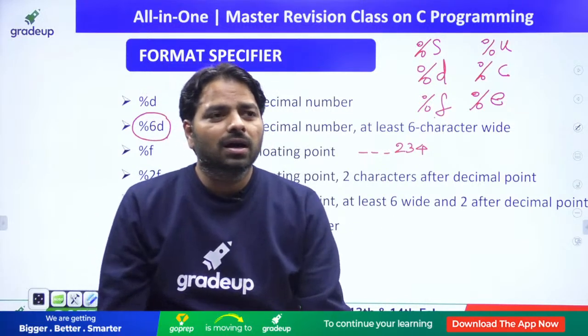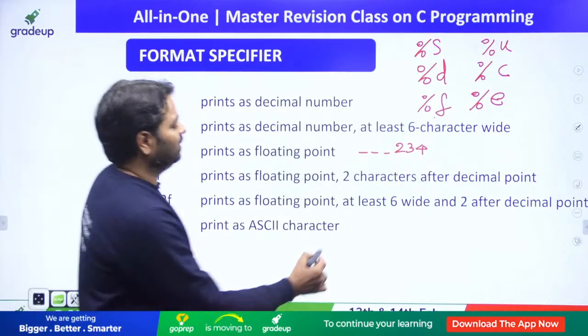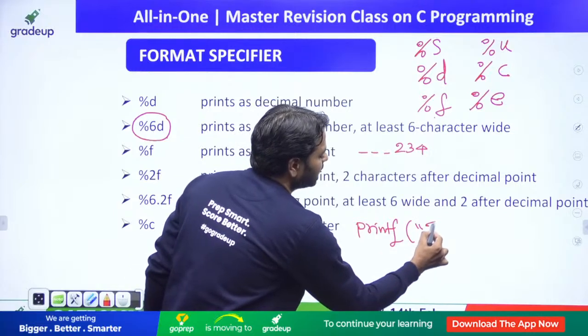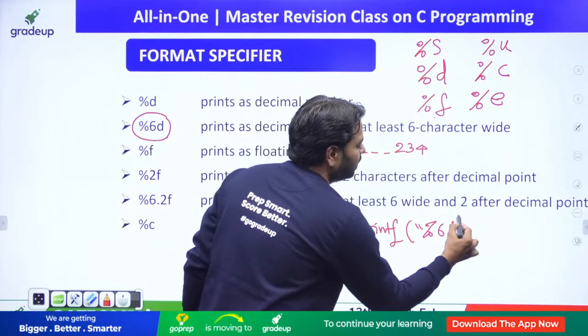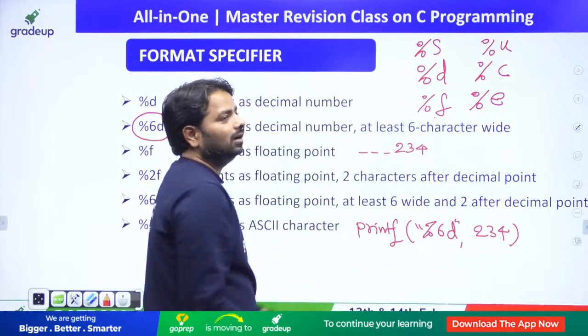Everybody clear this point? So if you print %6d, and let's say printf("%6d", 234), it's going to print on the screen this way.